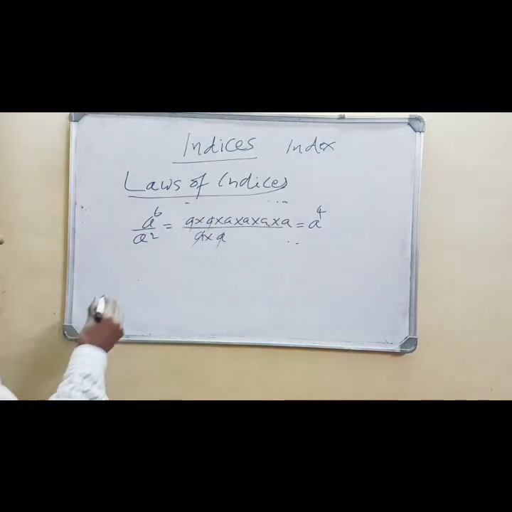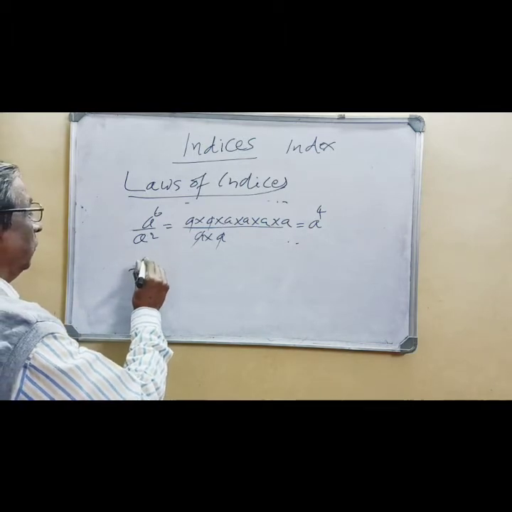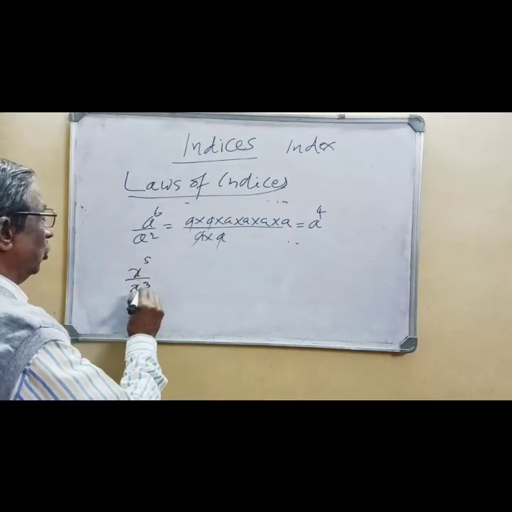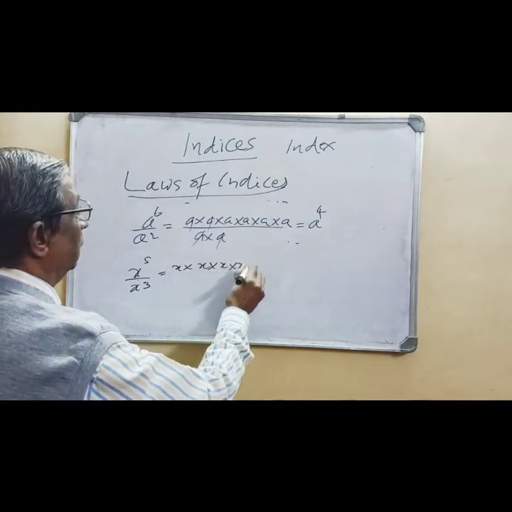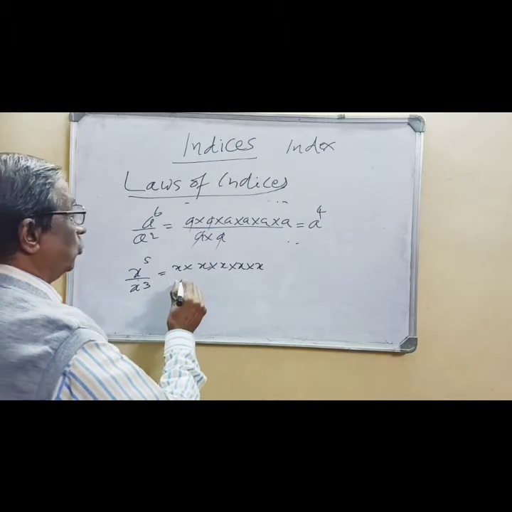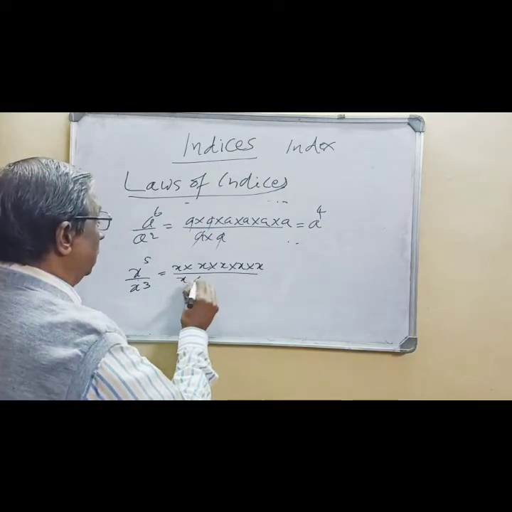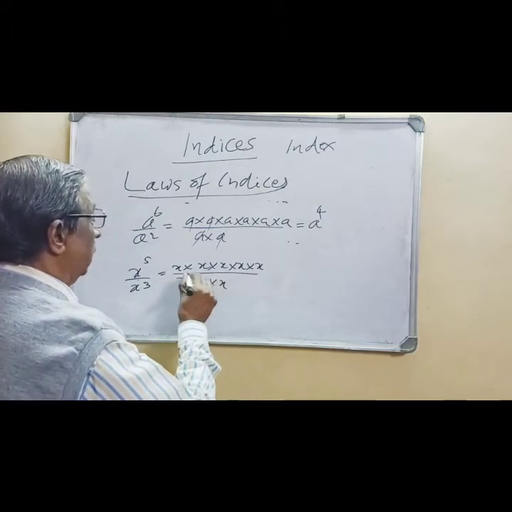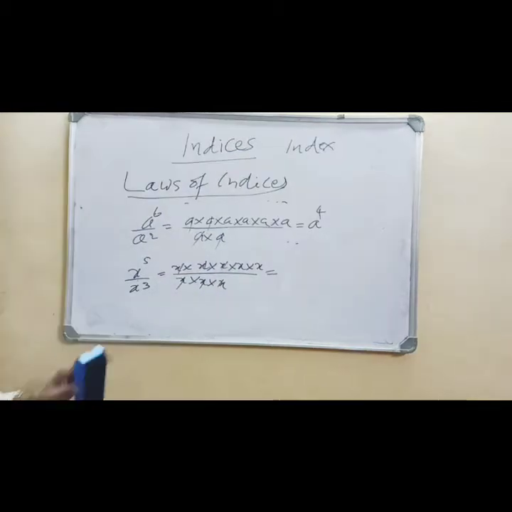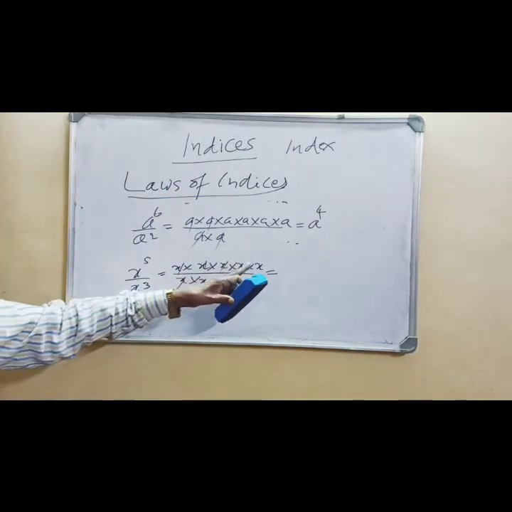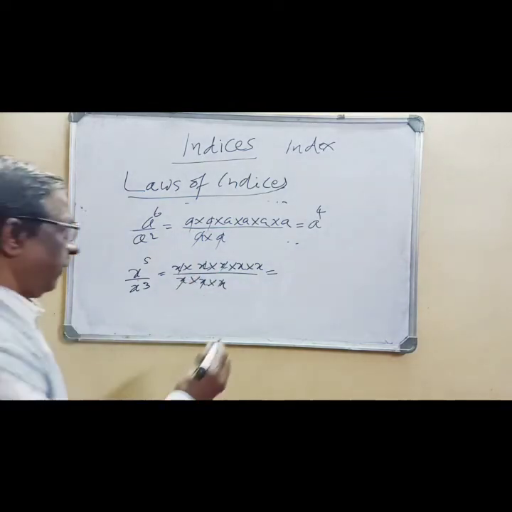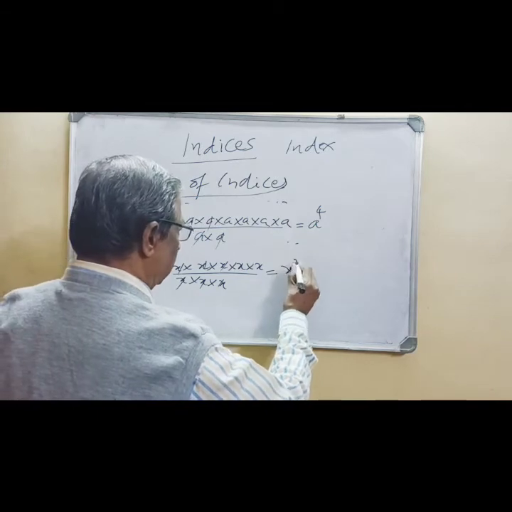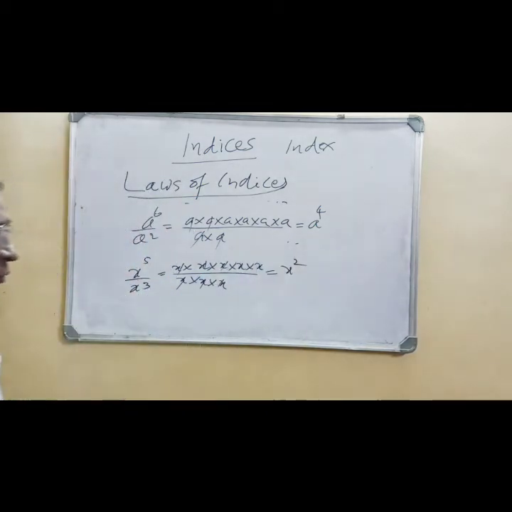Similarly, x raised to 5 upon x cube: x into x into x into x into x, and x cube means 3 times, x into x into x, which cancels, giving x square. Again the relation between 5, 3, 2 is 5 minus 3. This is how we can generalize.